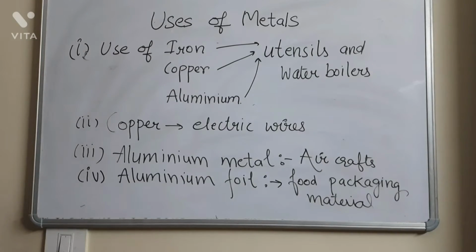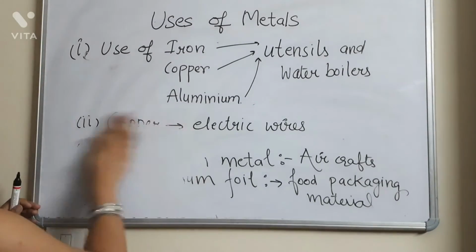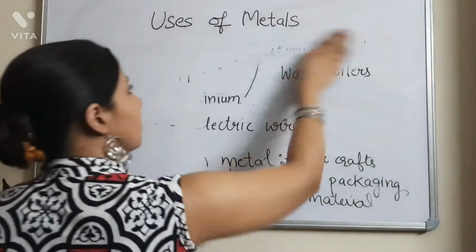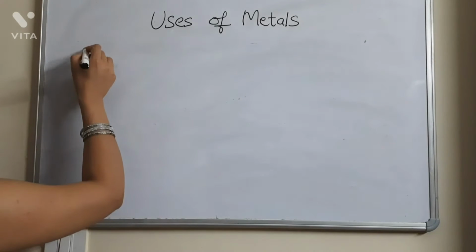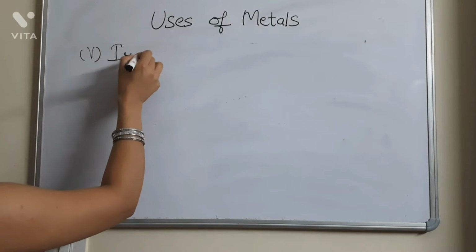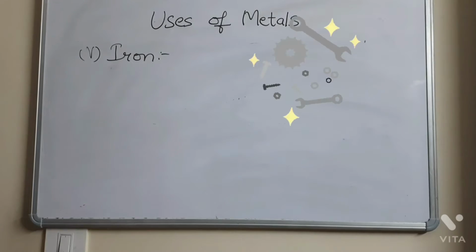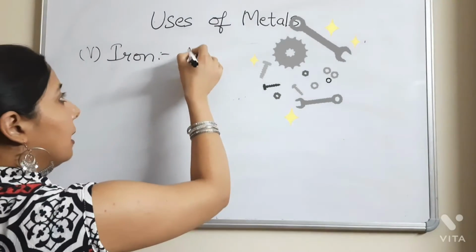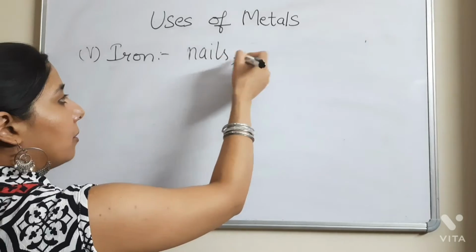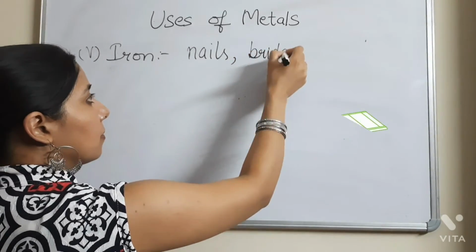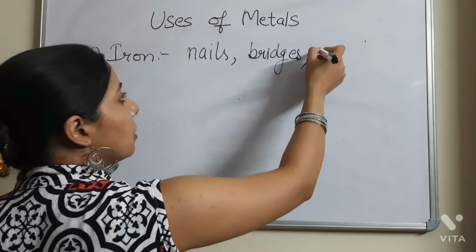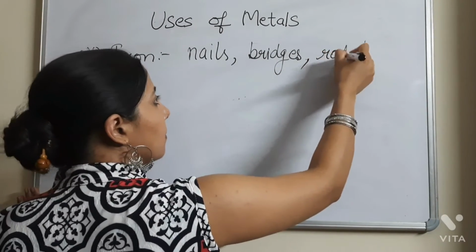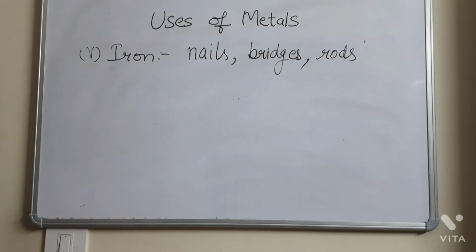So next is point number 5. It is the use of iron metal. This iron metal is used for many purposes, like it is used for making nails and bridges. And iron metal is also used in making rods.